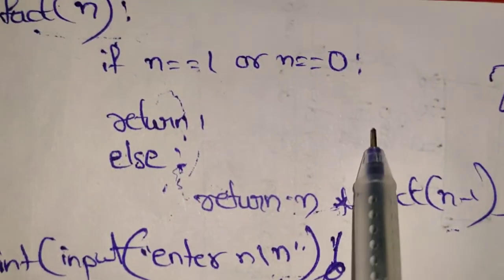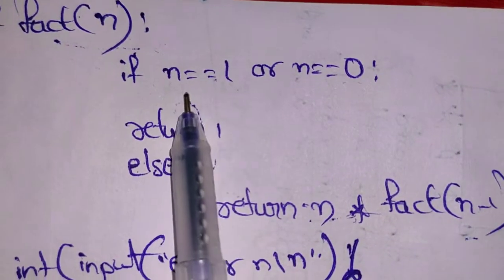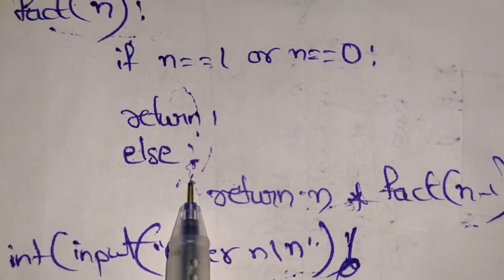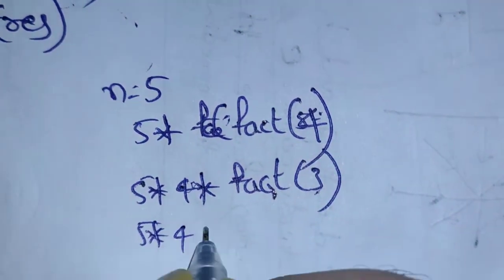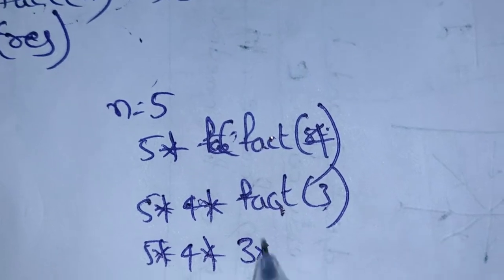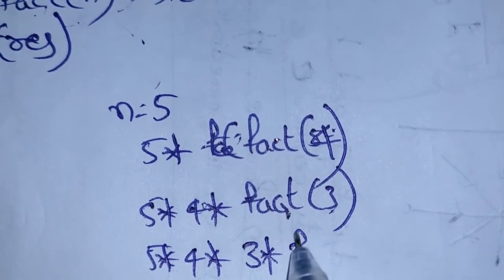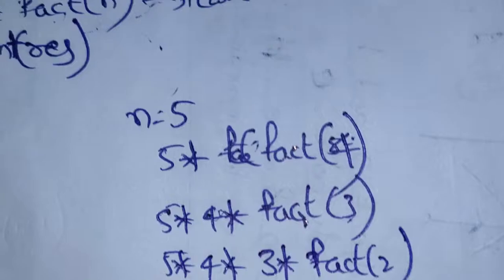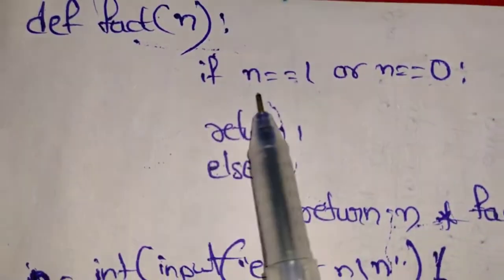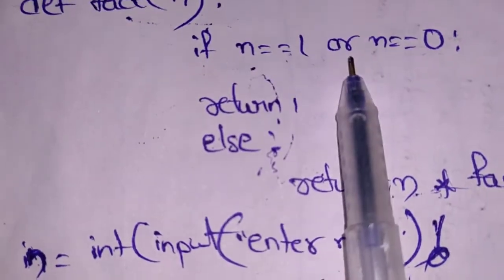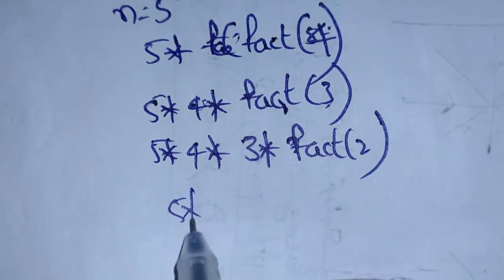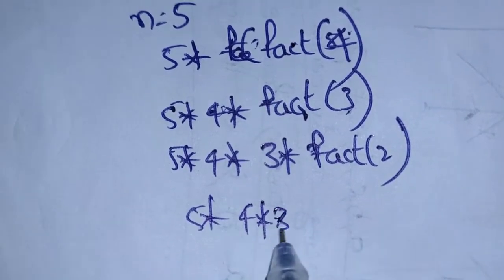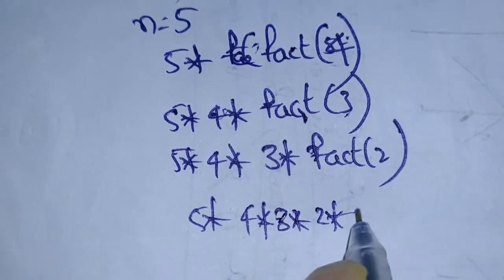Again it will repeat the same for fact of 3, and 3 is not equal to 1, so it will execute else. So we will get 5 into 4 into 3 into fact of 2. Fact of 2 will be repeated and 2 is not equal to 1, so it will execute else and again we will get 5 into 4 into 3 into 2 into fact of 1.